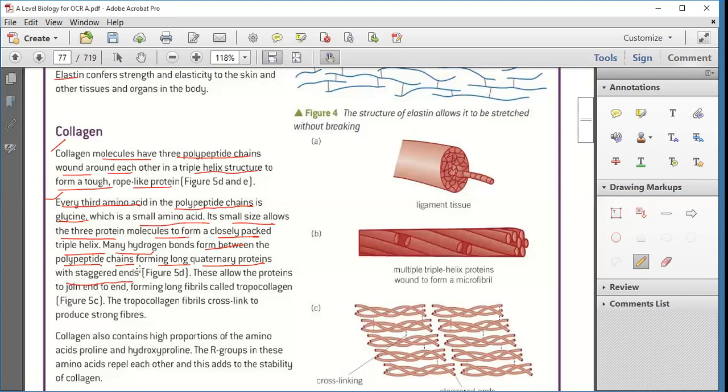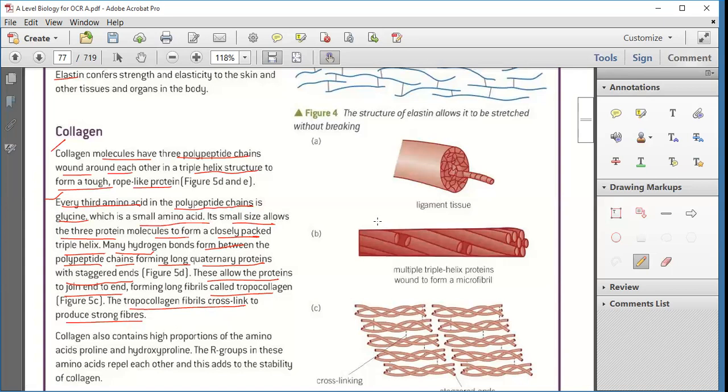Now, this end is not clear; they are staggered. This allows the proteins to join end to end, forming a long fibril called tropocollagen, and the tropocollagen fibers cross-link to produce a strong fiber.